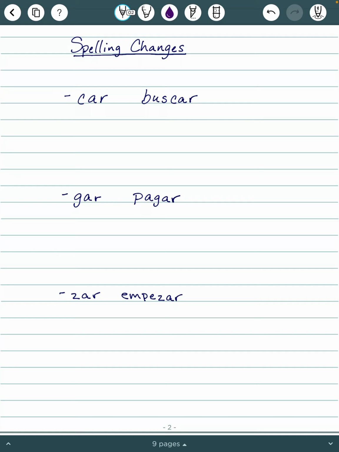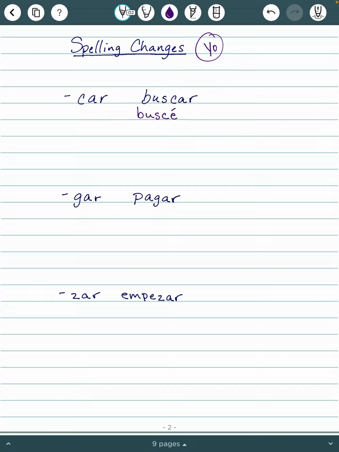First up, spelling change verbs. In the present tense, we learned that spelling change verbs take place in the yo conjugation. You just have to memorize that conjugation. Well, good news: in the preterite tense, for the most part, there are some pretty good reasons for why we have spelling changes. So with buscar, for example, that C is making a k sound. What we want to do is take off our AR and replace it with É.